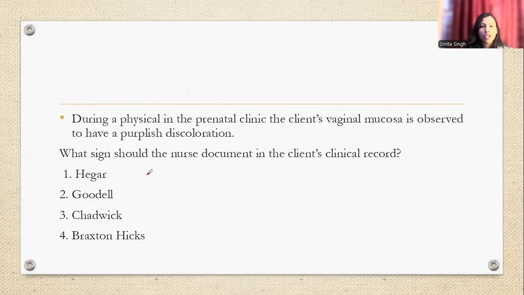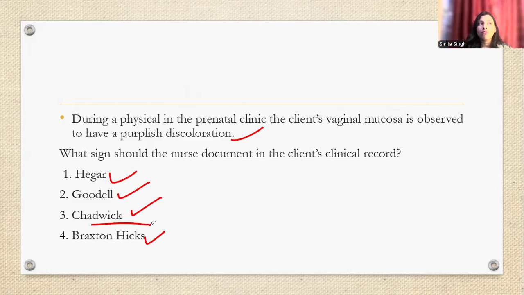Now, next question. During a prenatal physical examination in the prenatal clinic, the client's vaginal mucosa is observed to have a purplish discoloration. So color changes होते हैं pregnancy में, which is also a physiological change during pregnancy. So we have so many signs. What do you think could be the answer? Whether it will be Hegar sign, Goodell sign, Chadwick sign, or Braxton Hicks. The answer for this question is the Chadwick sign.